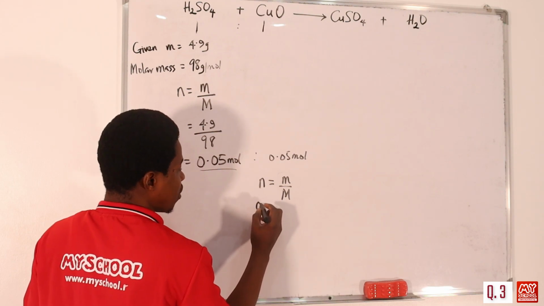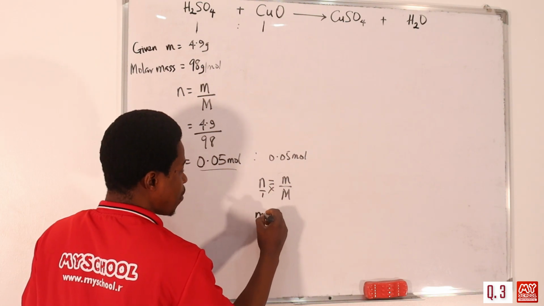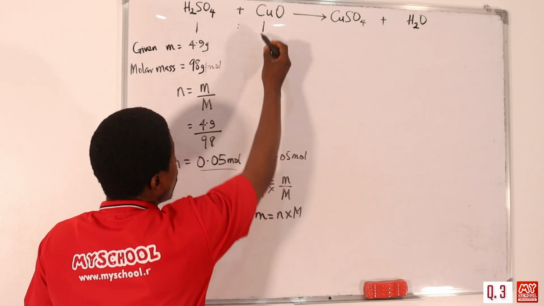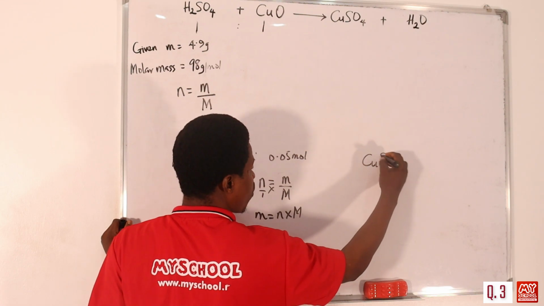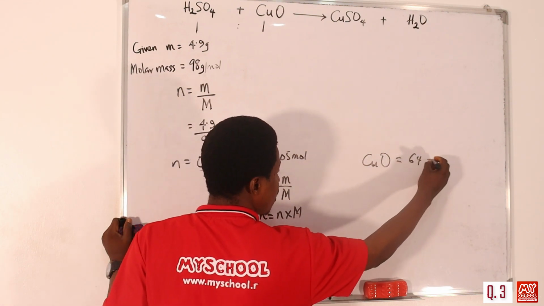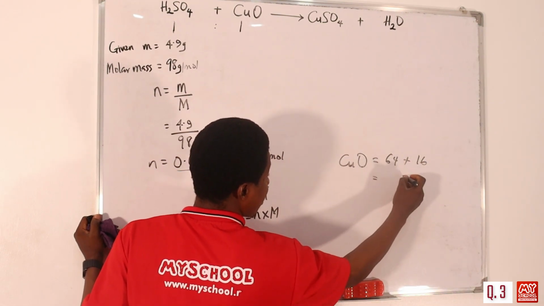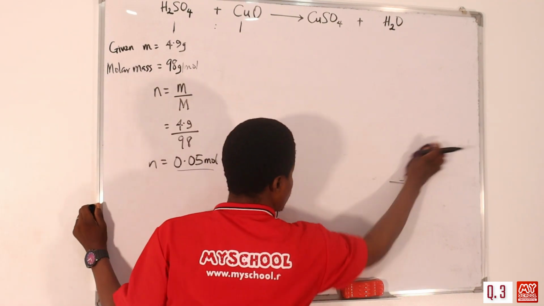We can just make the mass over 1, cross multiply: 1 times mass is mass, equals number of moles times the molar mass of copper oxide, not this again. So we can calculate the molar mass of copper oxide. Copper is 64, given on the board, and oxygen is 16, not 32. So 64 plus 16 is 80. So we have this to be 80.